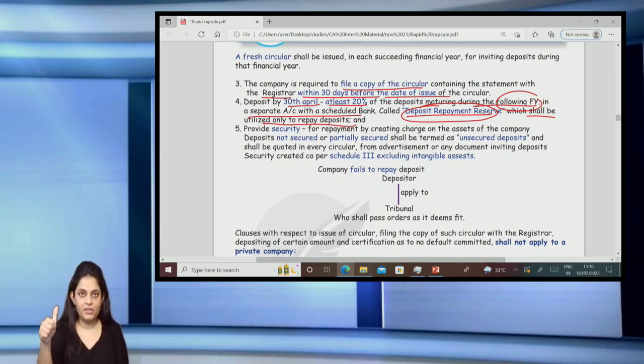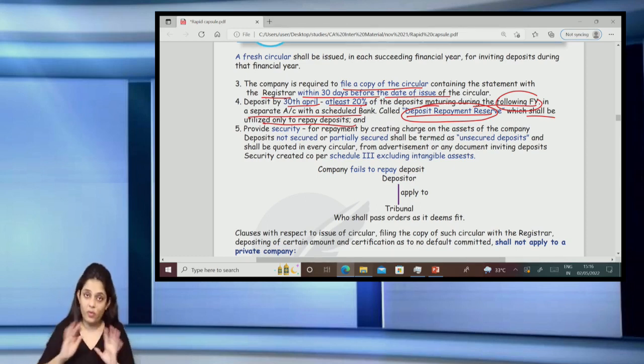Or if it is a private startup company, or if it is a private company which is not an associate or subsidiary. Remember all these points, which is not an associate or subsidiary, or the loan amount that they have taken from any borrowings from any bank or financial institutions or any company does not exceed twice its paid up capital, or 50 crores, whichever is lower, and it has not defaulted in the repayment of such loans, then in that case these points will not apply.